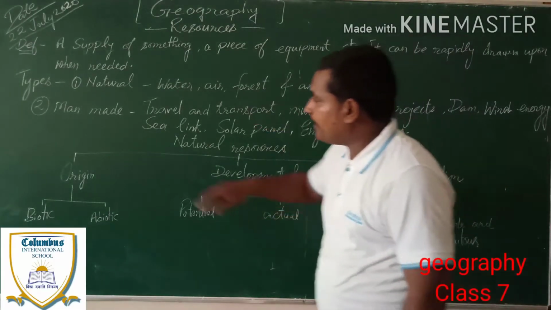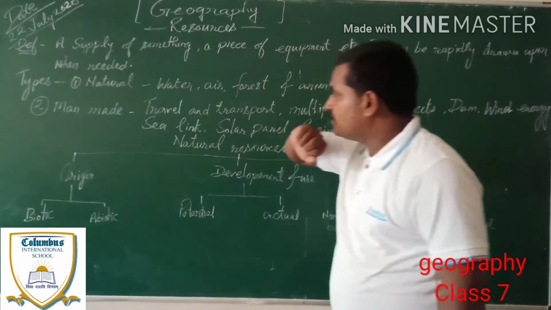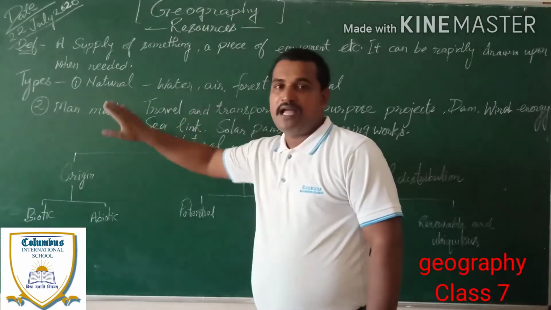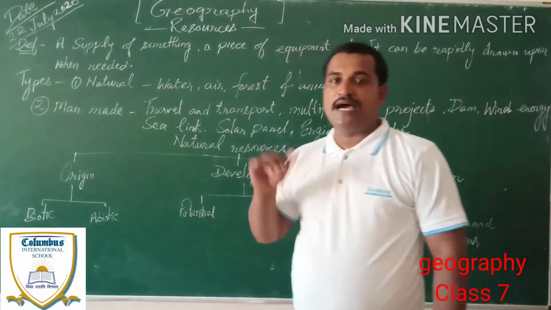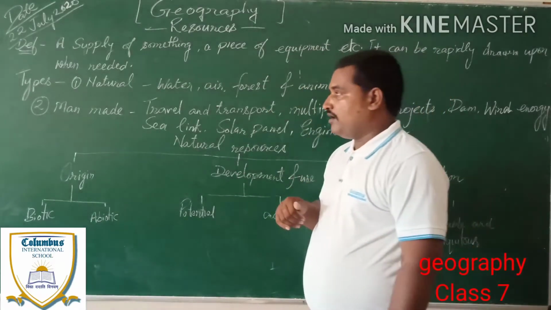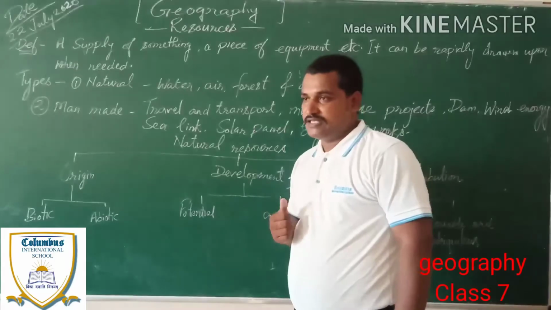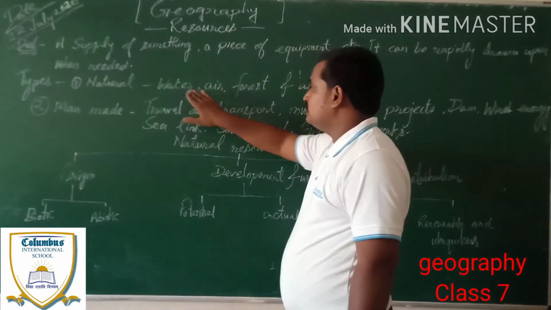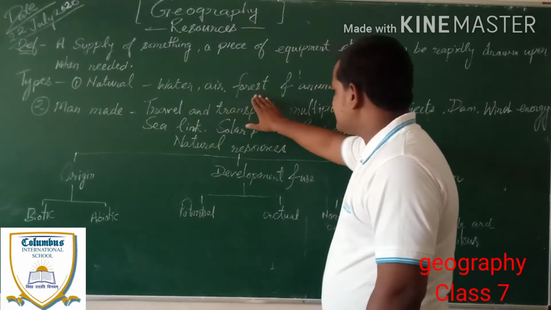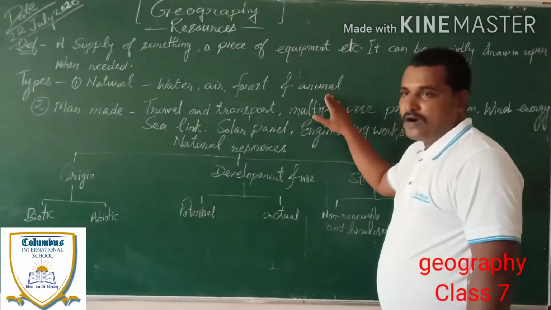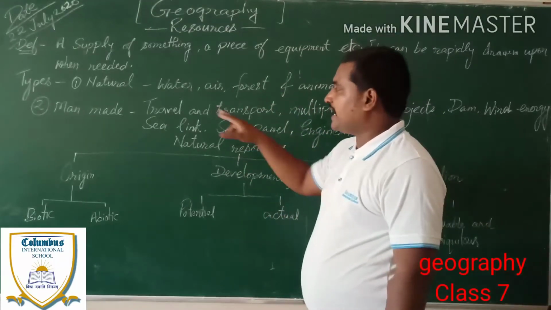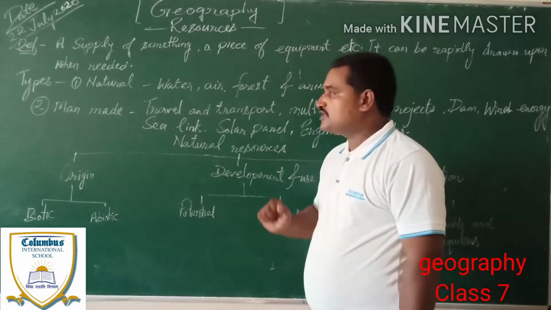In the first topic, natural resource, from the name we can easily understand that anything that we get directly from nature is known as natural resources. For example, water, air, forest and all types of animals can enter the category of natural resources.